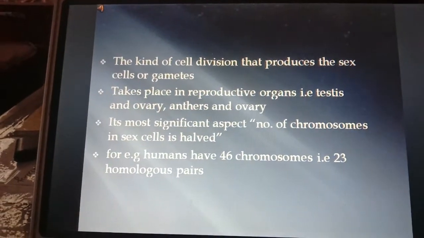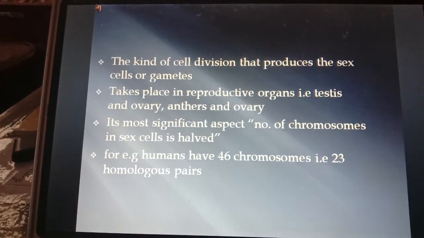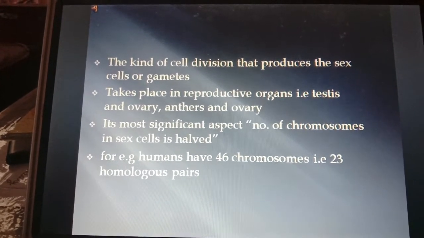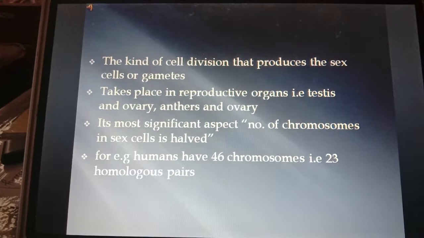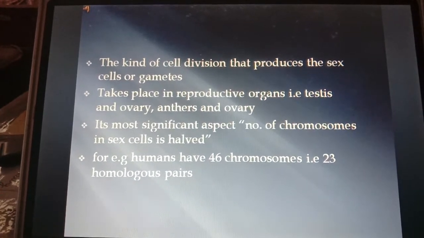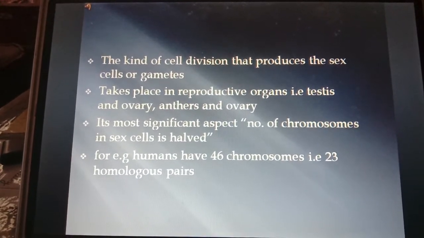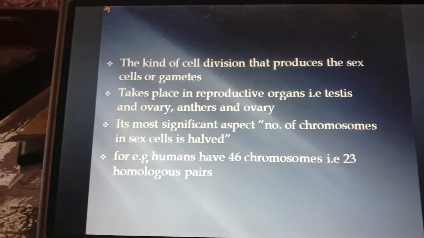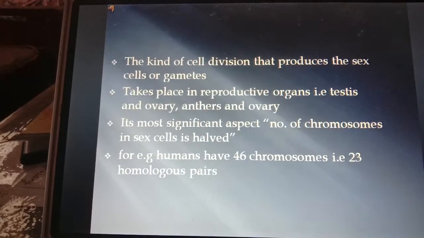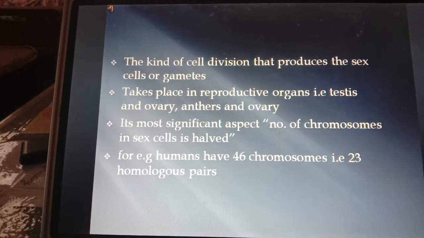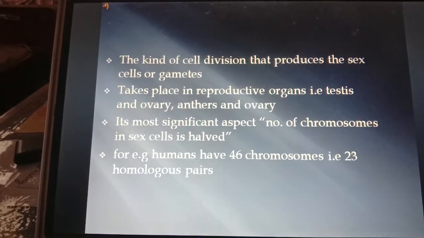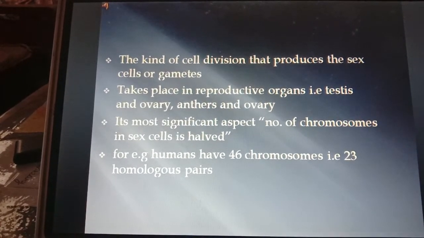Meiosis is the kind of cell division that produces the sex cells and gametes. It takes place in the reproductive organs, that is the testis and ovary, and the anthers and ovary in plants. The most significant aspect of meiosis is that the number of chromosomes in sex cells is halved. For example, human beings have 46 chromosomes, that is 23 homologous pairs.